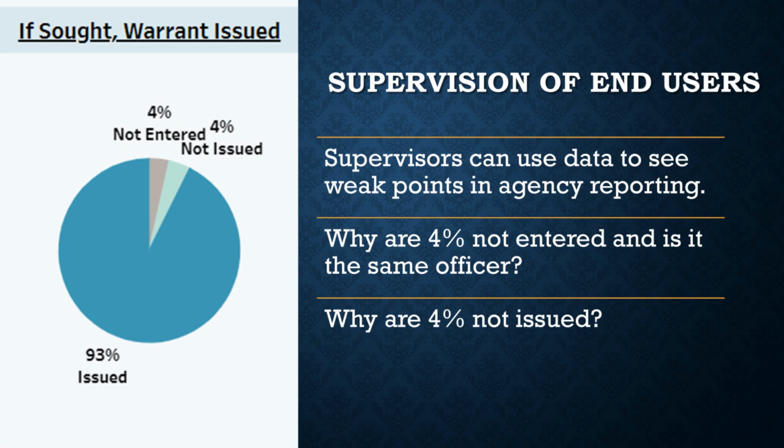Our data can also be used at the field supervision level to ensure officers are completing reports as they should be. This is an example from the officer performance page. Of the 4% of warrants that were not issued, did the judge find no PC? Was it a data entry issue with the warrant and the second warrant was issued? Is the same officer having problems with obtaining search warrants? These are all answers to questions that supervisors can easily find when using Leaders data.